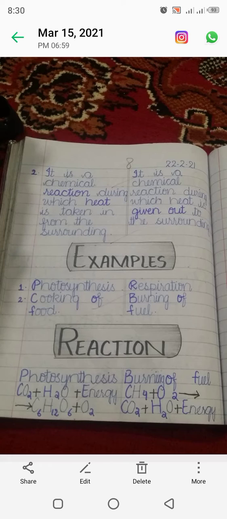You can see in that reaction, CH4, which is the molecule of methane, plus oxygen, they both combine together and give us carbon dioxide, H2O plus energy, which is given out to the surroundings. So are all of you clear about the endothermic and exothermic reactions?